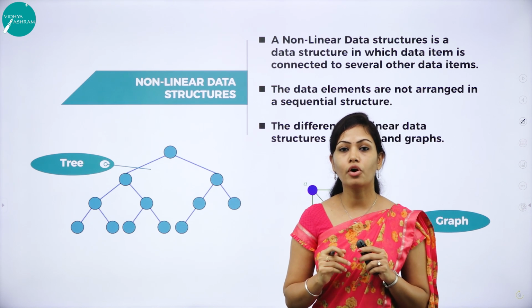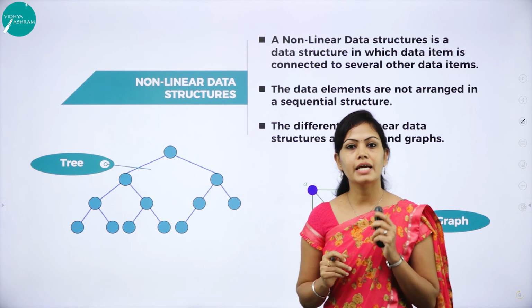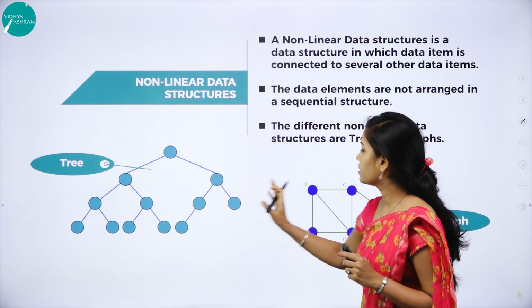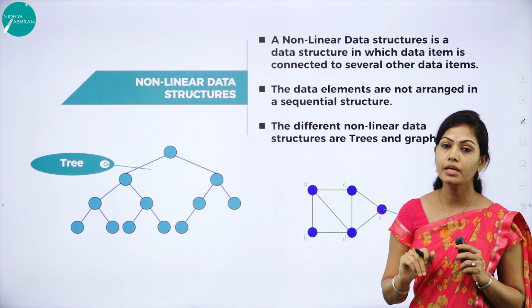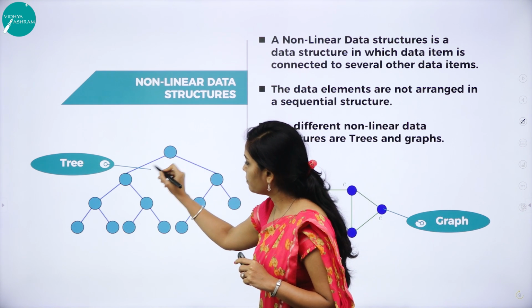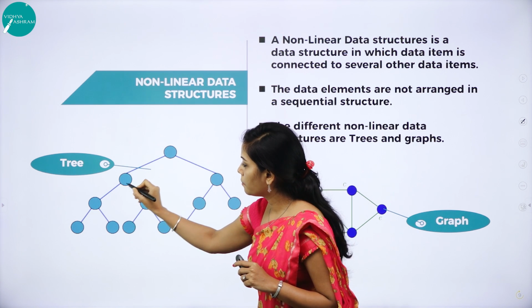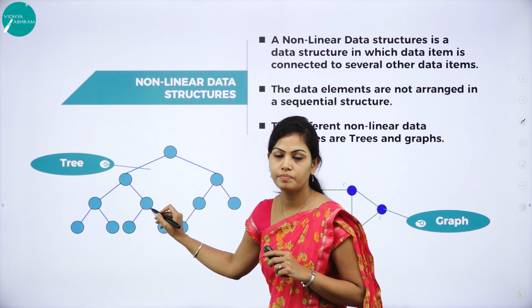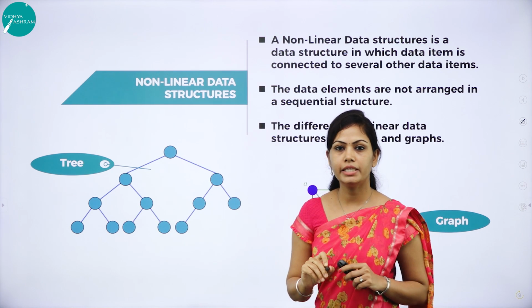The commonly used non-linear data structures are trees and graphs. Why is it a non-linear data structure? This element has one predecessor but two successors. So we can call it a non-linear data structure.